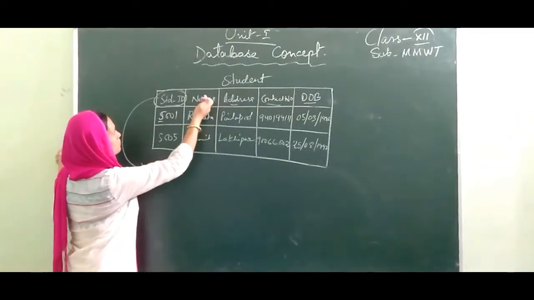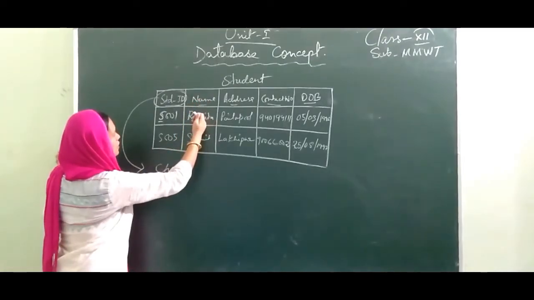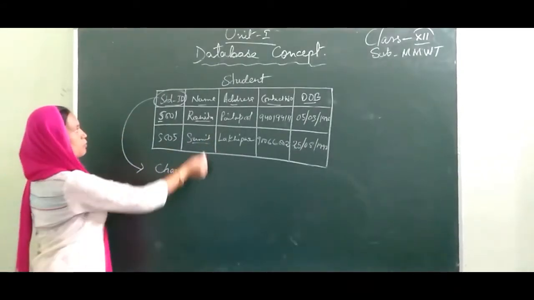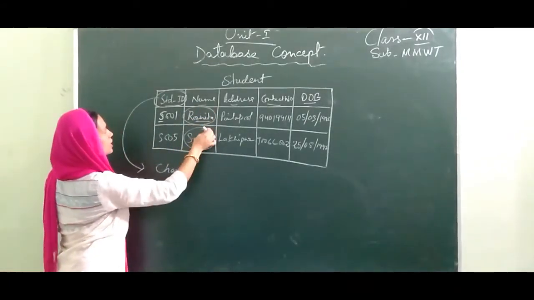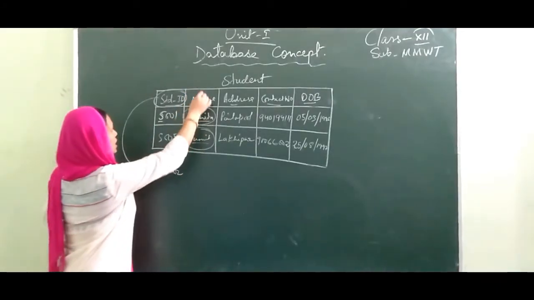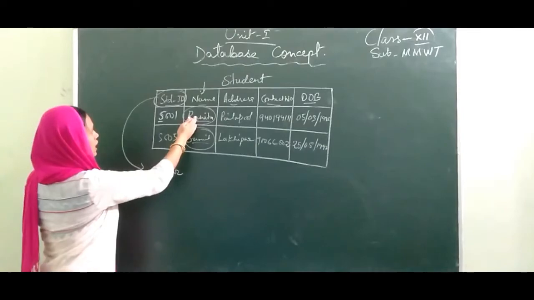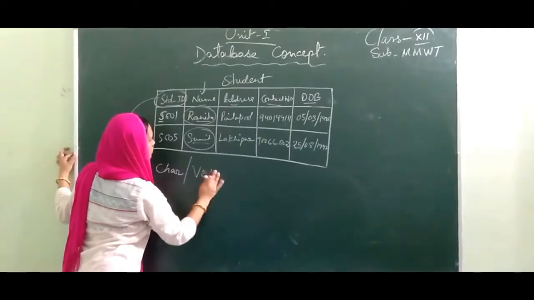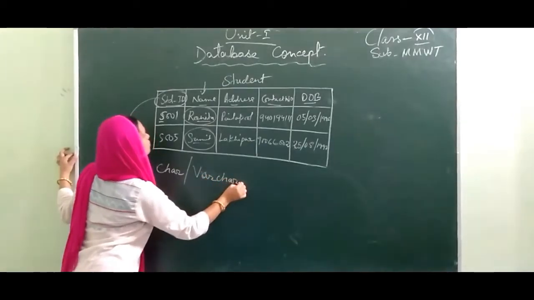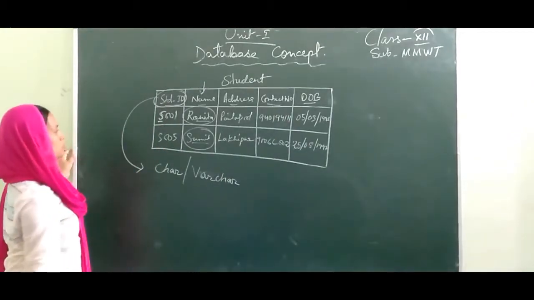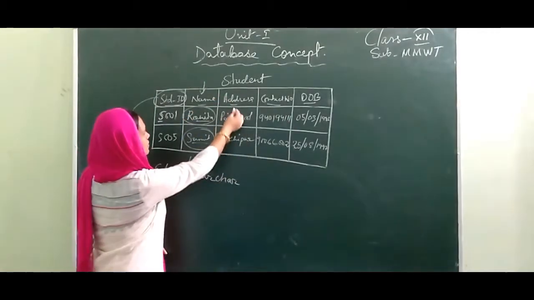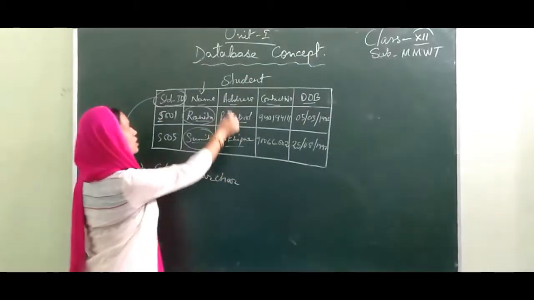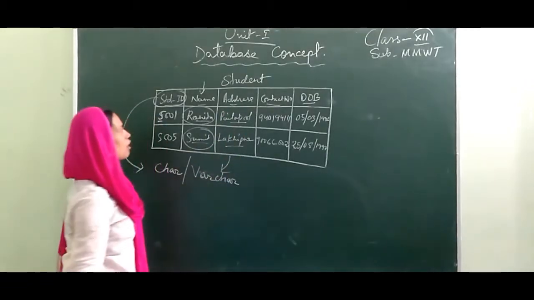In the second field, name, we have the names of the students. That is text, this is also text and this is also text. So by this we can understand that this field will also contain char or varchar. If the length of the names is more than 25, then we can set it as varchar, or you can set it as char also, no matter. Next, the address, like Kolhapur and Lakhipur, is also text. So here also the same, the data type will be char or varchar.